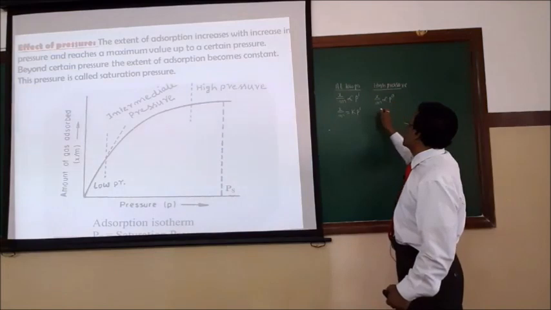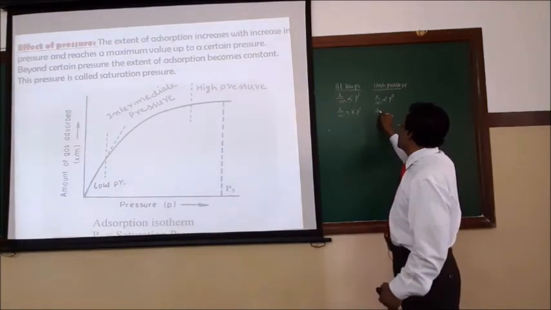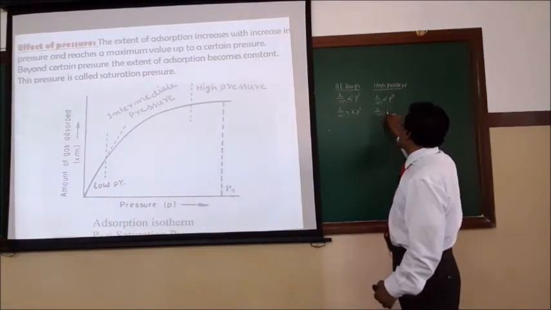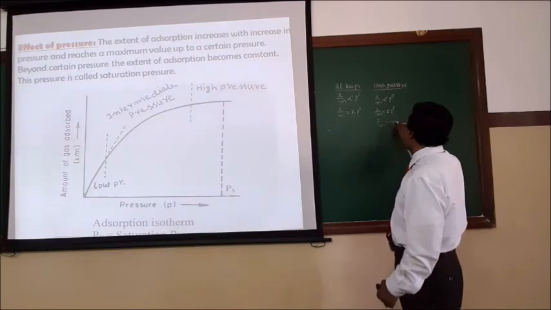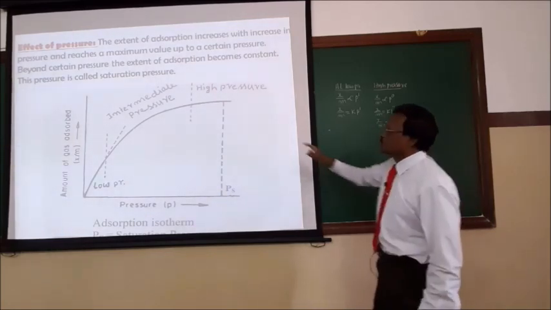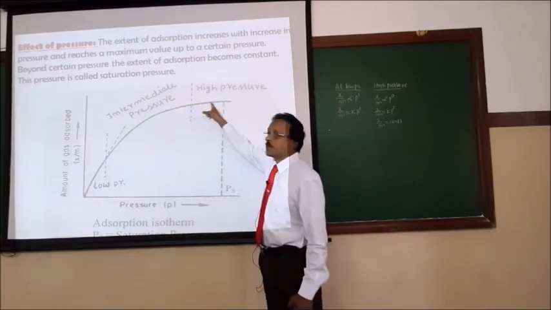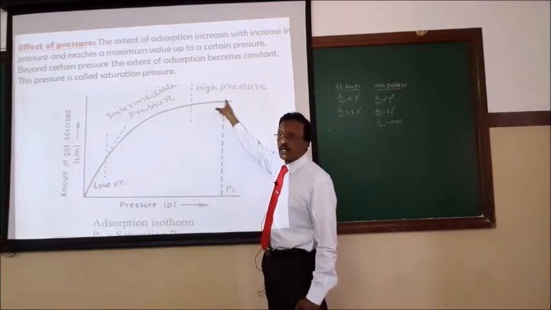I will give the value of 0, p to the power 0. Extent of adsorption is equal to k into p to the power of 0. P to the power of 0 is 1, and k is constant. We can say x by m is equal to a constant. So this graph shows the extent of adsorption is constant at high pressure. So pressure has no effect on the adsorption.